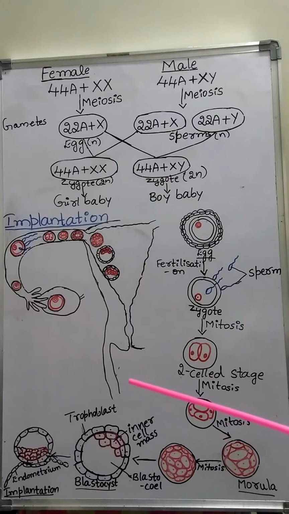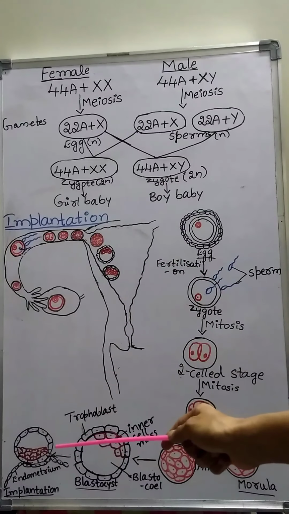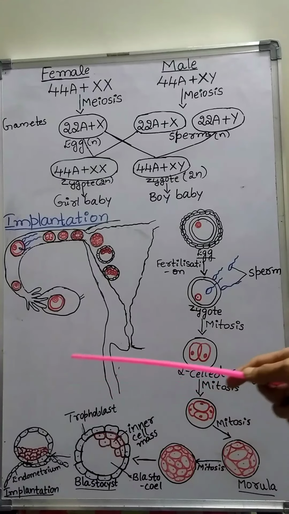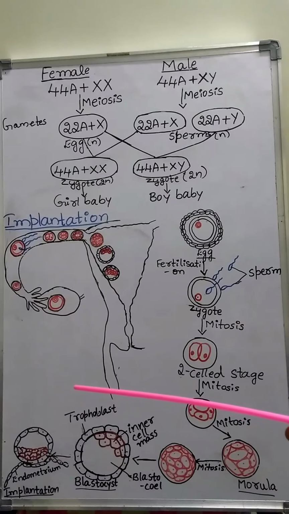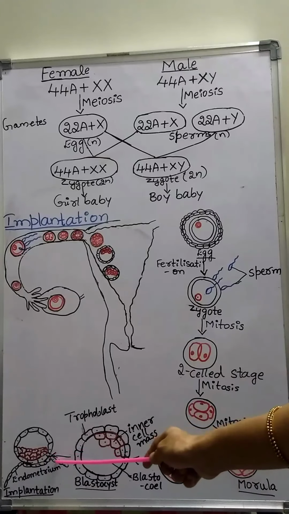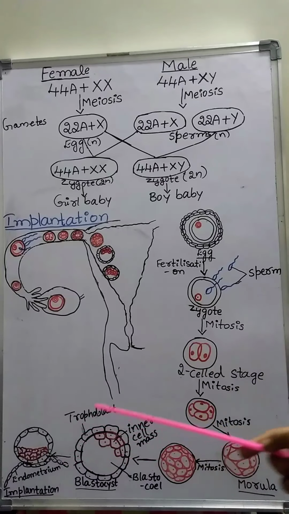That means suppose fertilization occurred on the 14th day, then implantation occurs on the 21st day, and this implantation process completes within 5 successive days.